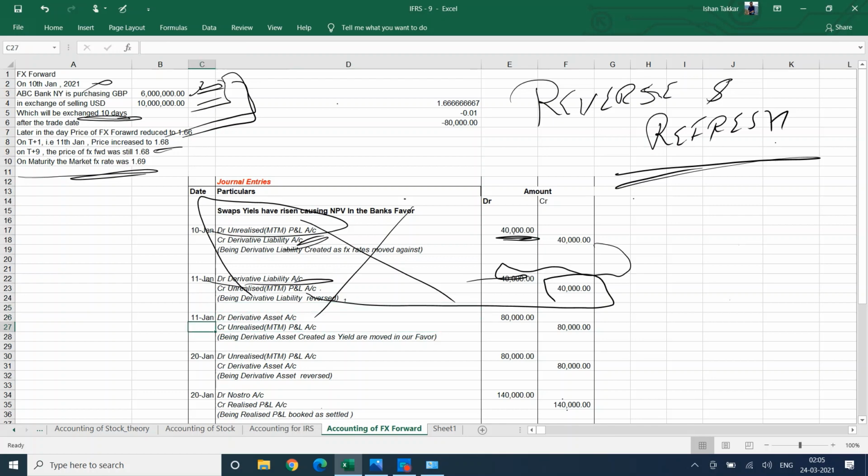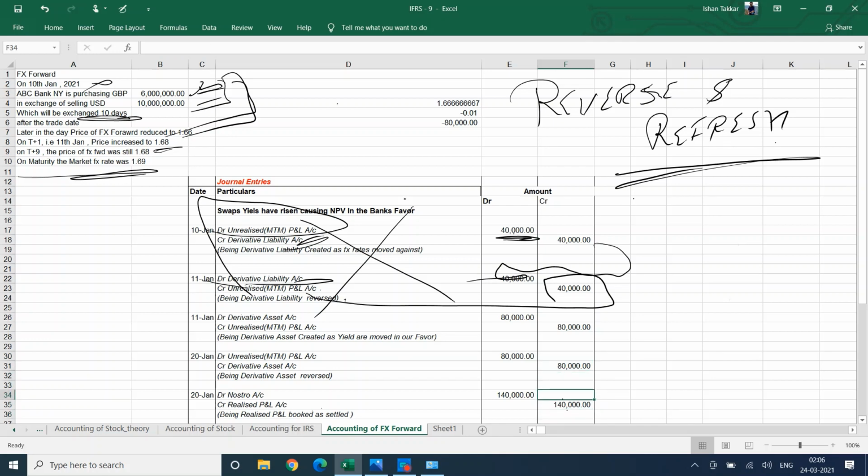So we'll record it as derivative asset account debit to unrealized P&L. So we have recorded profit and loss, profit and asset. So on 11th of January in your balance sheet, you will record this contract as a derivative asset. And as I told you, we do the reverse and fresh accounting. We will reverse this and record the fresh asset due to that contract. I hope it's clear.